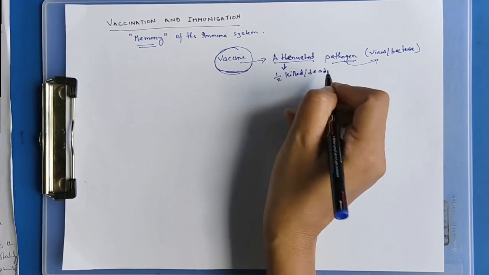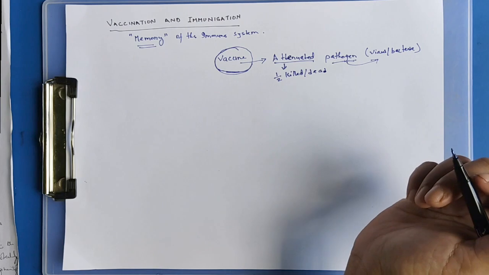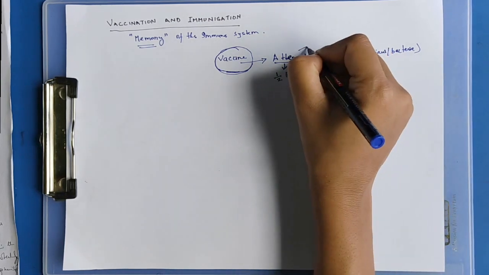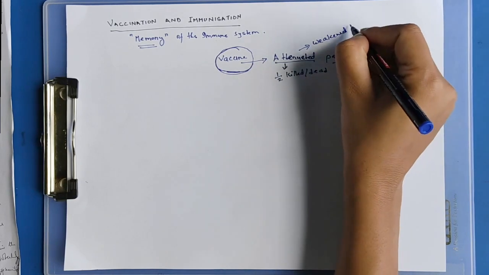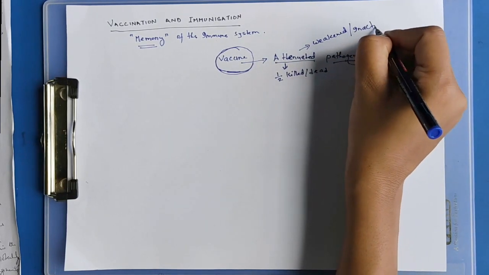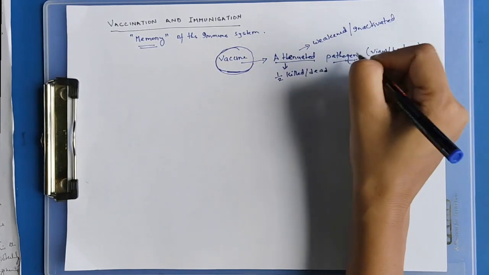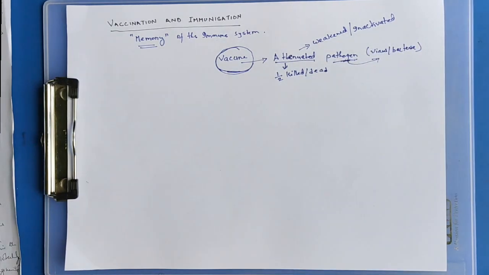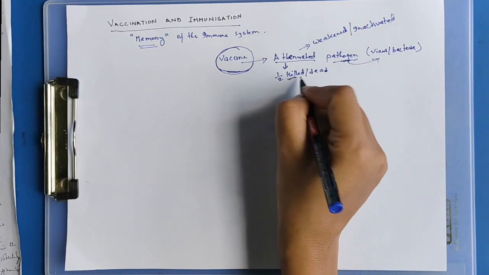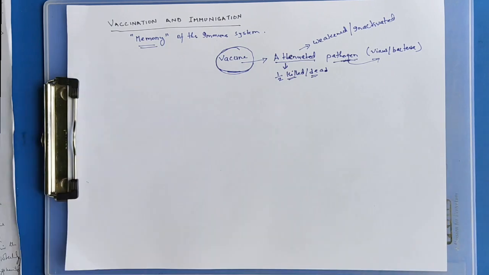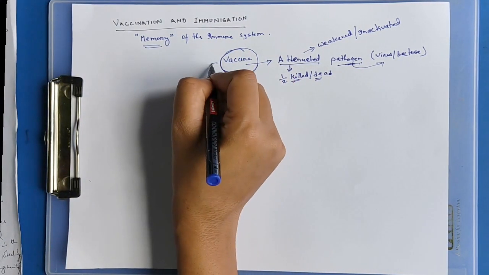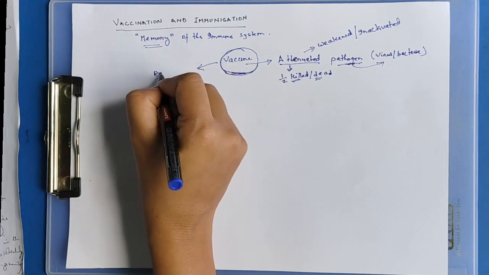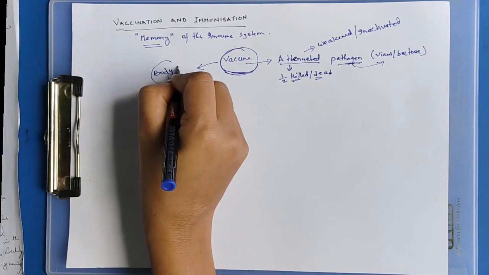Attenuated means weakened pathogens, or it can be inactivated pathogens: they are not active, they are inactive, or they are half killed or half dead. The vaccine is introduced into the body of the host, let's say the human body.